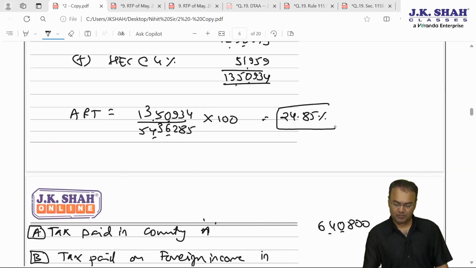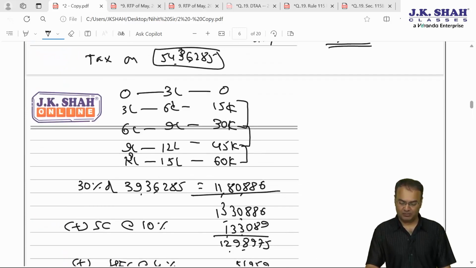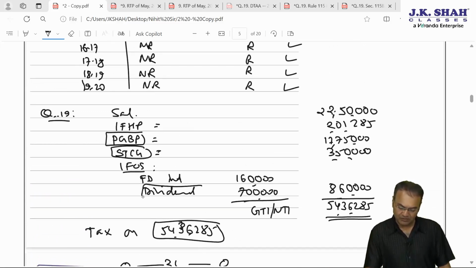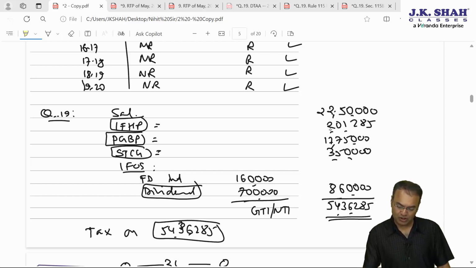Tax in terms of percentage is 24.85%, but how much is the amount of income? One, PGBP income is foreign income, STCG, dividend and IFHP. So foreign income included here is 2,01,285, 17,75,000, 3,50,000 and 7 lakhs.